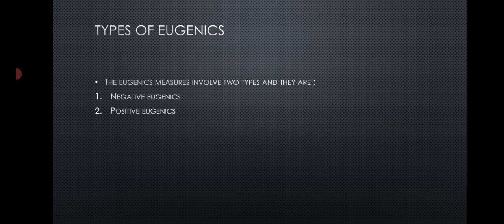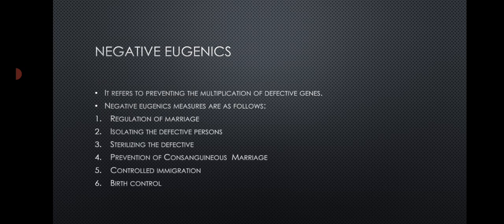Eugenics has two types: negative eugenics and positive eugenics. First, negative eugenics. It refers to preventing the multiplication of defective genes. Negative eugenics includes regulation of marriage, isolating the defective person, sterilizing the defective gene, prevention of consanguineous marriage, control of immigration and birth control.